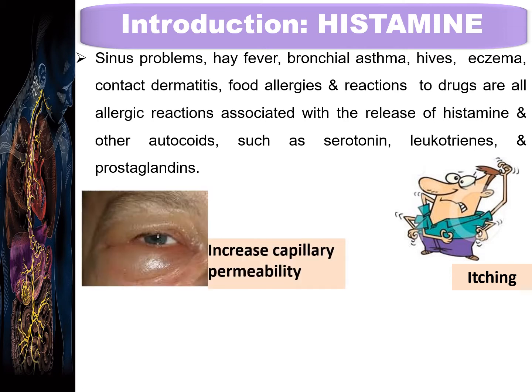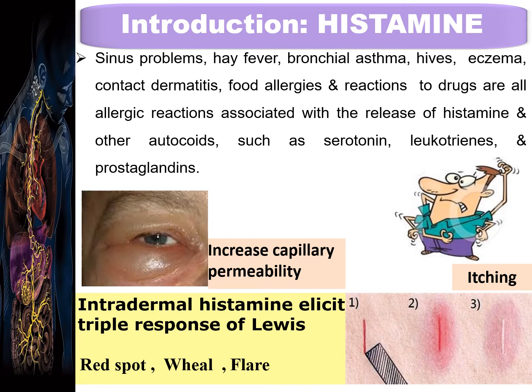Here, with the help of this diagram, we can see that due to the release of histamine, an allergic reaction occurs which is responsible for the increase in capillary permeability, indicated by the oedema. And if we give histamine intradermally, it elicits the triple response of Lewis. That is, the first is the red spot, the second is the wheal, and the third is the flare. All these three are the major signs of inflammation.